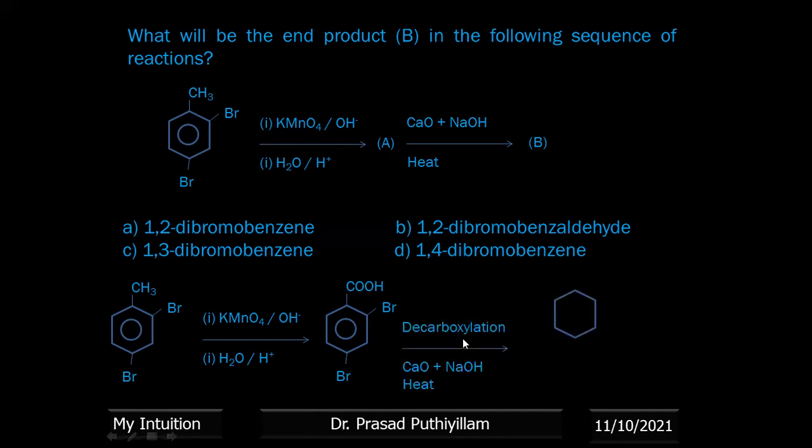Therefore, on decarboxylation, you get the corresponding dibromobenzene. Now, what is the name of this? It is a benzene molecule containing 2 Br. Whether you count 1, 2, 3 from here, or from the other side, 1 and 3 positions have the 2 bromines. So it is 1,3-dibromobenzene. Option C is the correct answer.